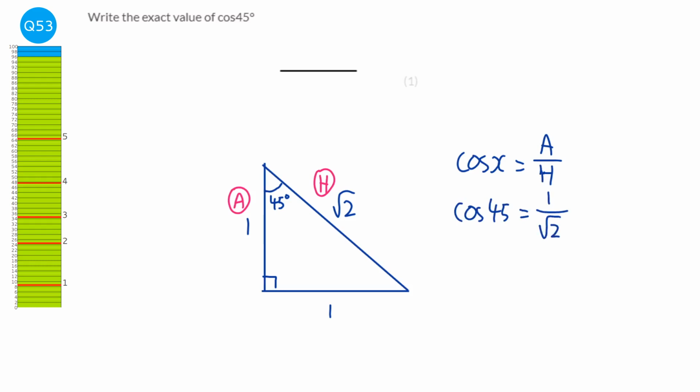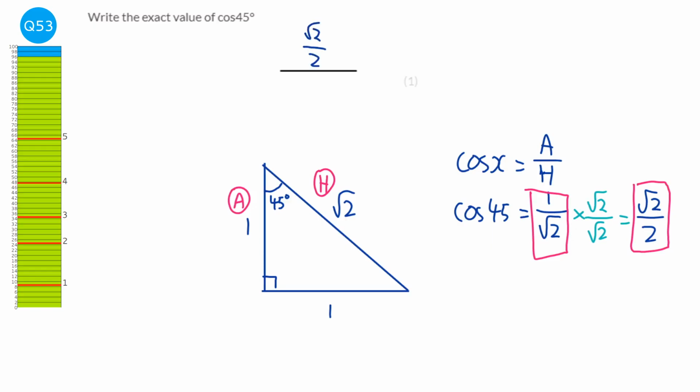be root 2. Now, this is a bit of a strange one with 1 over root 2, because we need to actually be able to rationalise the denominator. And basically what that means, if you haven't done surds yet, or you aren't doing surds, is you times top 1 by root 2. And so we end up with root 2 over 2. So if you ever see 1 over root 2, that is absolutely fine as an answer, but if you ever see the answer as root 2 over 2, the two are actually exactly the same. So writing 1 over root 2 is fine, or writing root 2 over 2 is also correct.